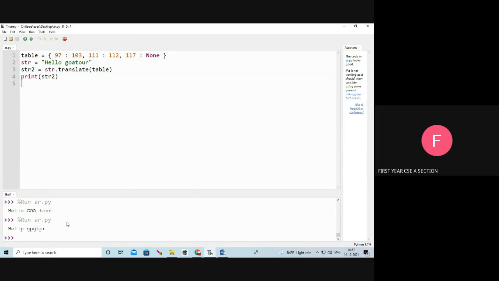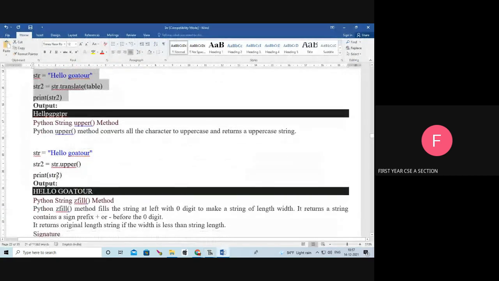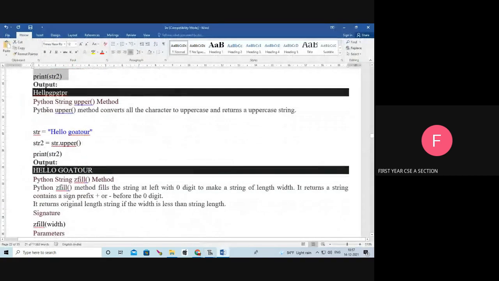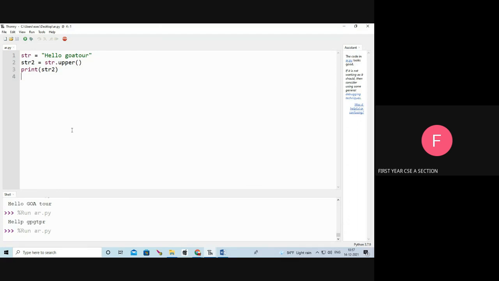See the output. Next one, upper function. What is the use of the upper function? It converts the lowercase letters into uppercase. See, str equal to hello go over tour dot upper, so it becomes uppercase. So hello go over tour becomes uppercase. See the output.